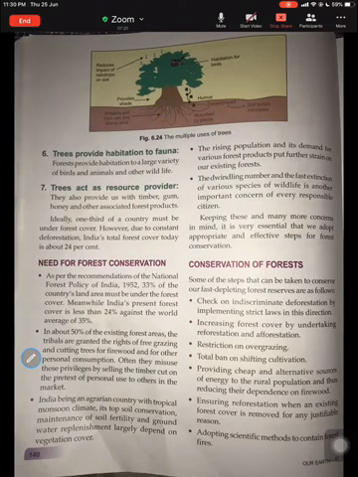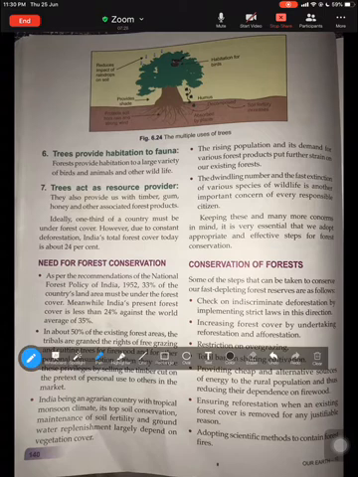Sixth role is forests provide habitation to fauna. We already know forests are home to a lot of plants and animals. So that is why our wildlife are being protected, because we have forests. When deforestation takes place, what is happening? Many flora and fauna, it becomes difficult for their survival. That is how they become extinct. So that is why forests play a very, very important role in providing home to many different varieties of plants